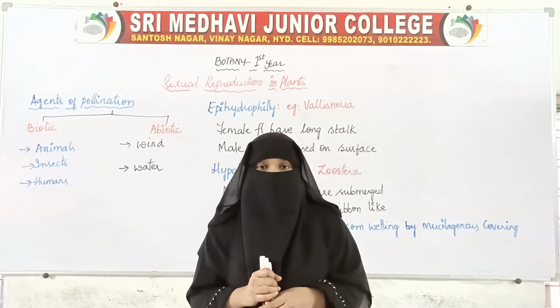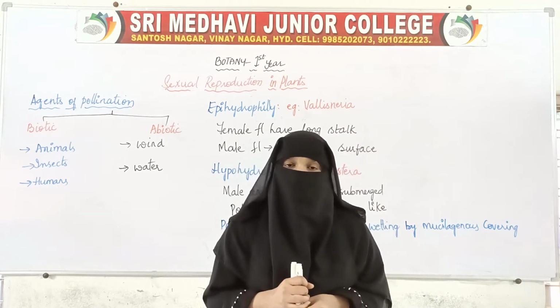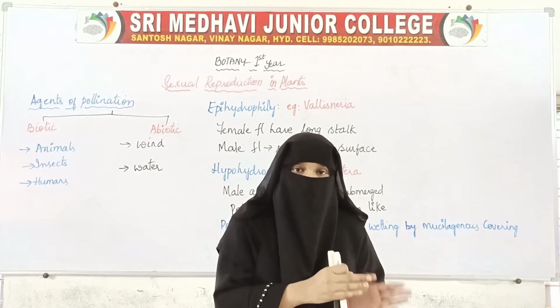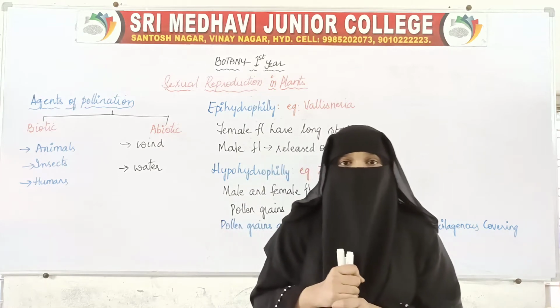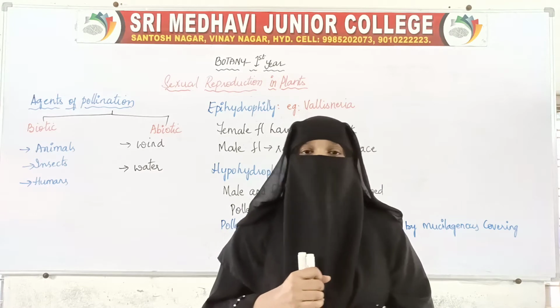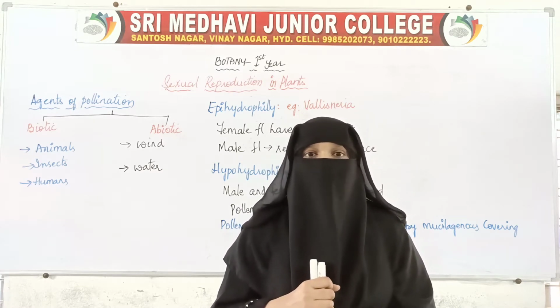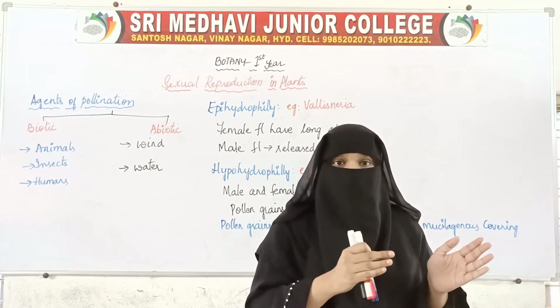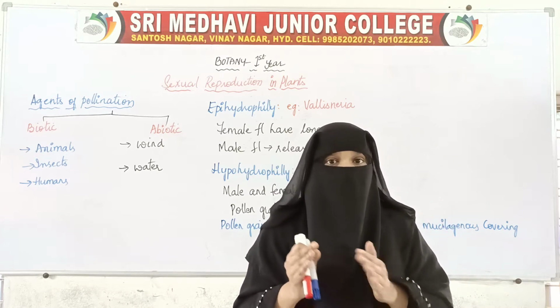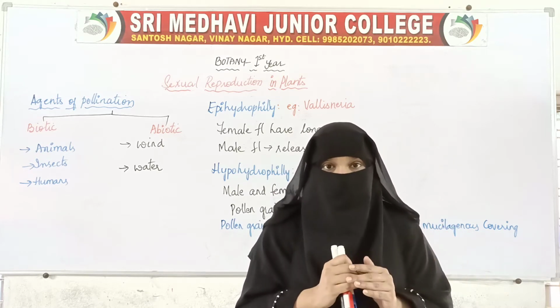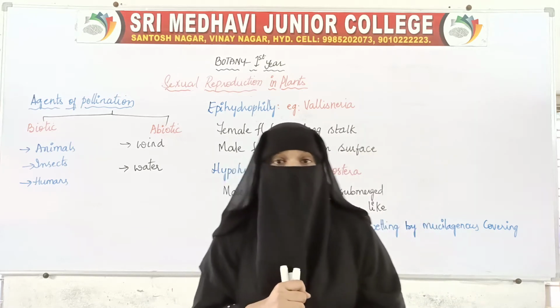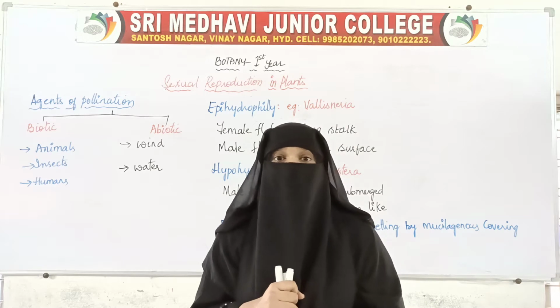In cross-pollination, pollen grains of one plant travel to the stigma of another plant, that is cross-pollination or xenogamy. So pollination is nothing but the transfer of pollen grains from anthers to stigma.